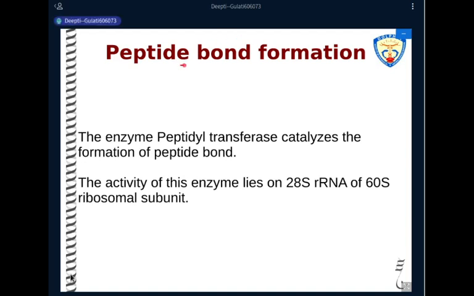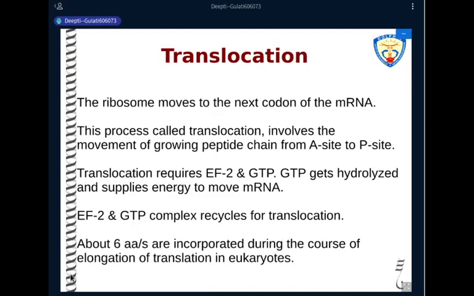Once this step is complete, the next step is again the peptide bond formation. That is catalyzed by the enzyme peptidyl transferase. The mechanism of formation of this peptide bond is exactly the same as what we did in the prokaryotic system. This enzyme activity is present in the 28S rRNA of the 60S ribosomal subunit. So again, this is acting as a ribozyme. The RNA which is acting as an enzyme will catalyze the formation of the peptide bond between the amino acids.